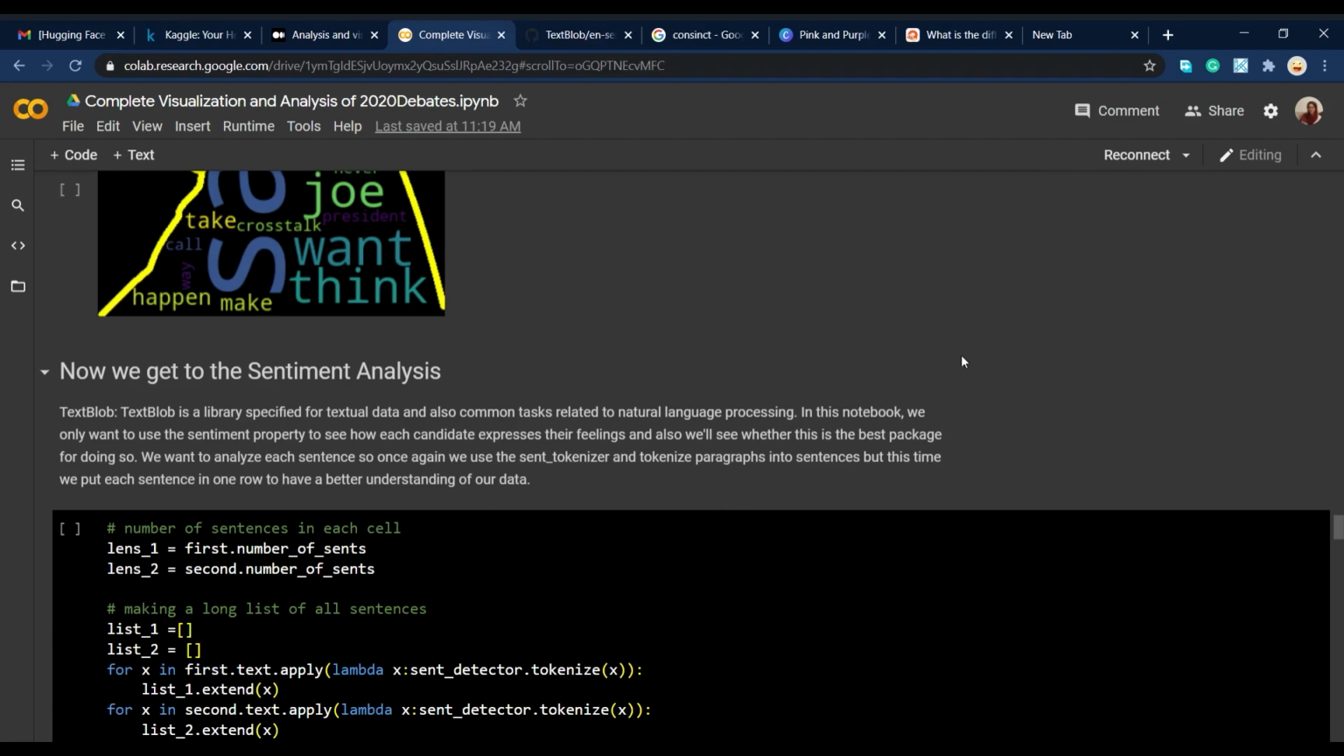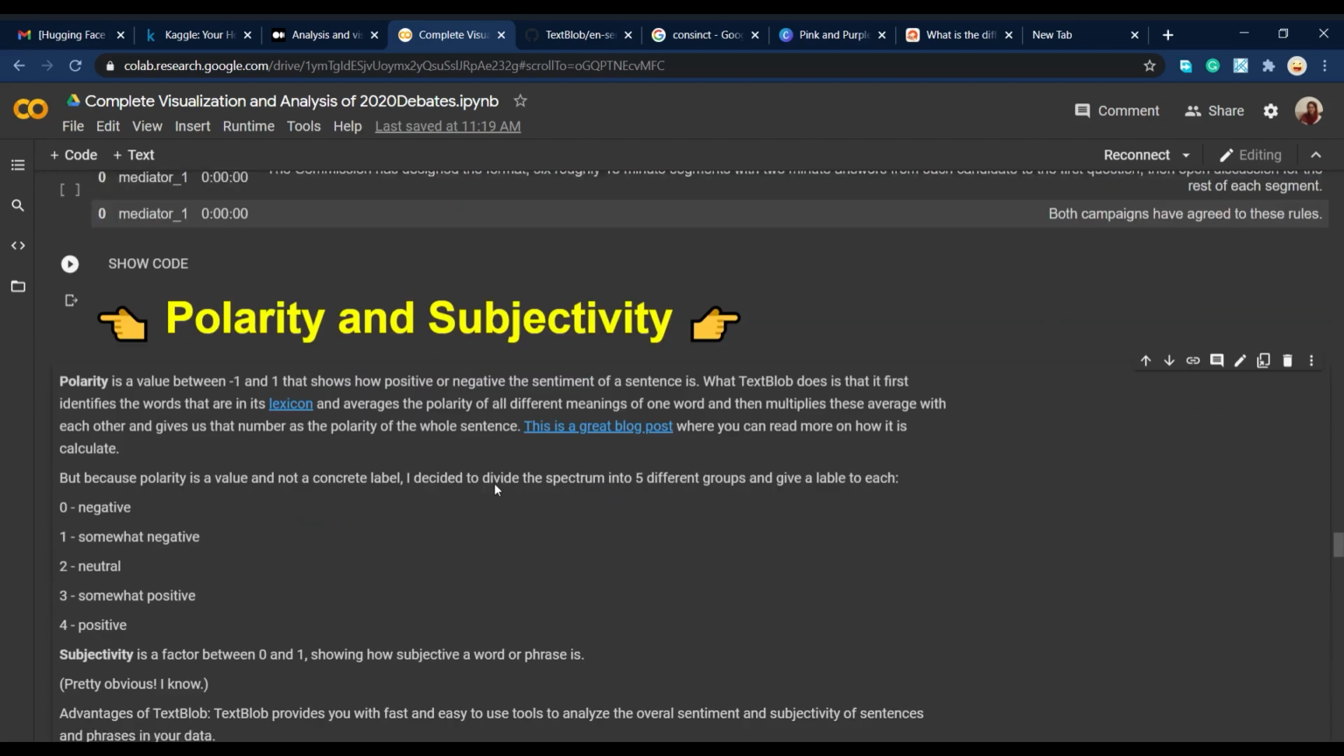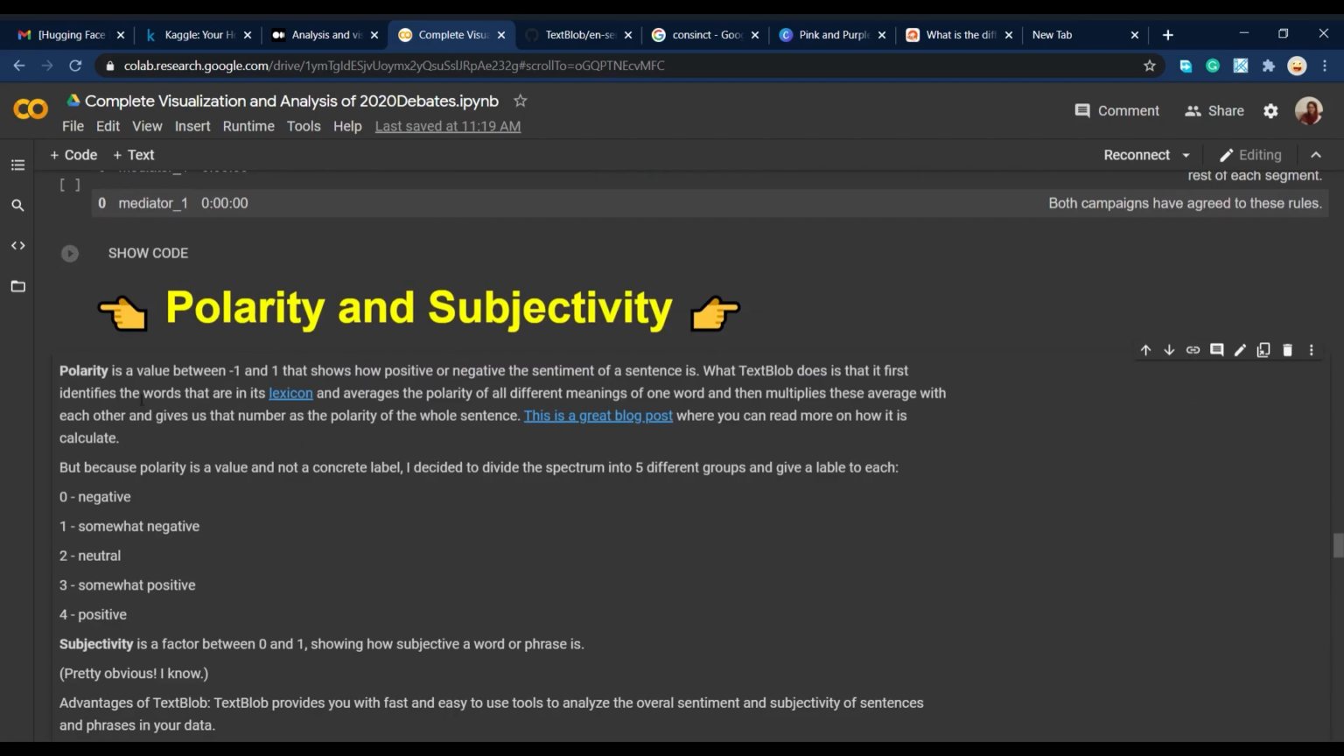So next step, I wanted to analyze the sentiment of the sentences they use. What I did was dedicate a row to each sentence, and then I used different packages to see which one performs best. I'm going to very quickly go over what polarity and subjectivity are and how we're going to calculate them.